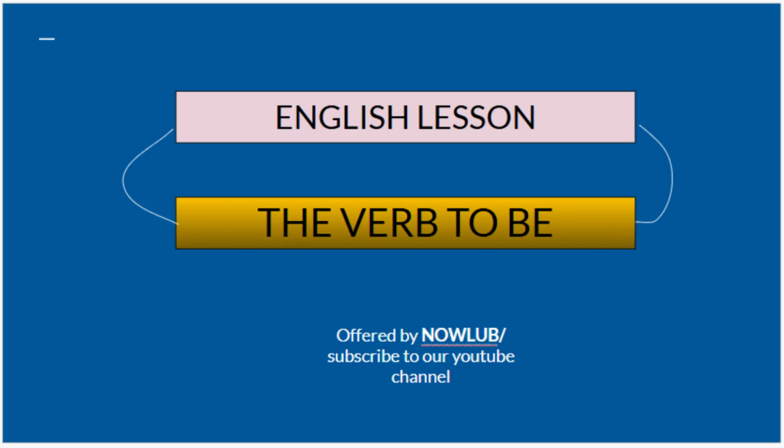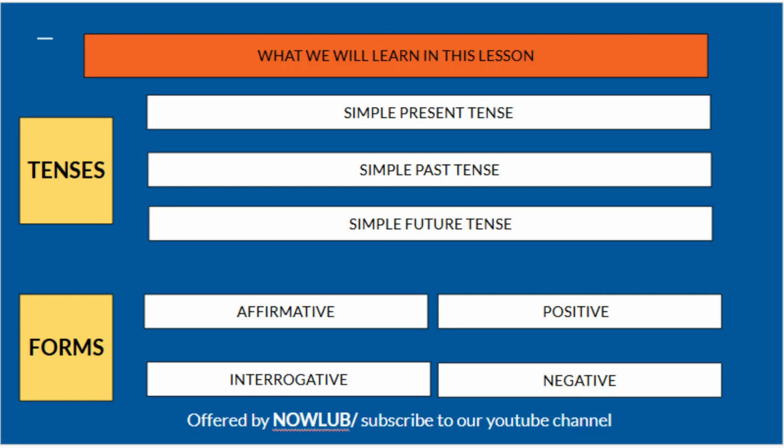What we will learn in this lesson? We'll talk about tenses and we'll talk about forms. Simple present tense, simple past tense, and simple future tense. We also learn affirmative forms, positive forms, interrogative forms, and negative forms.